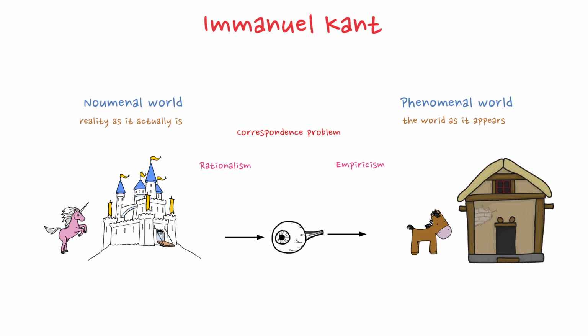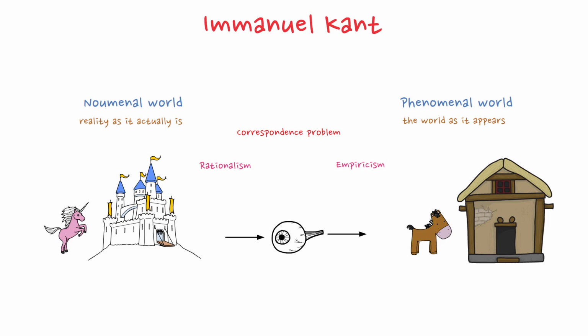Instead of trying to prove that our knowledge corresponds to an independent reality, he argues that our knowledge is always shaped by the structures of human cognition. We don't know things as they are in themselves, we only know them as they appear to us.